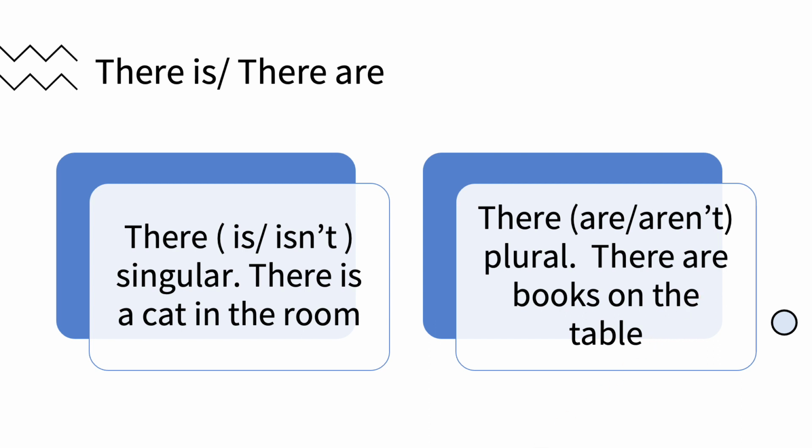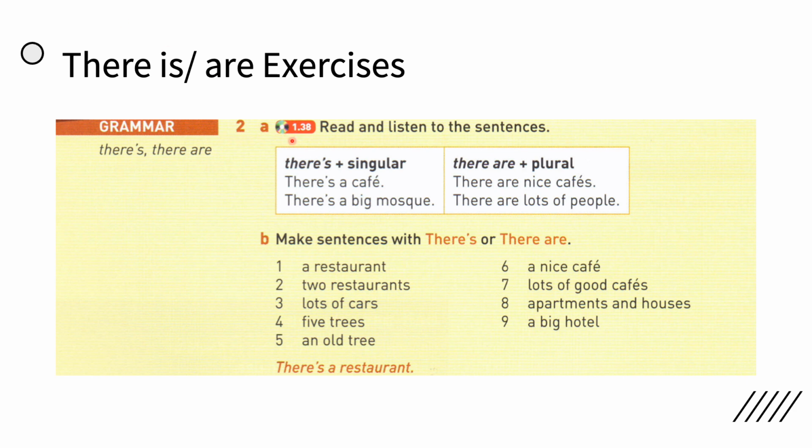Now let's see the use of there is and there are. We said there is goes with a singular. For example, there is a cafe, there is a big mosque. There are goes with plural. There are nice cafes. There are lots of people.